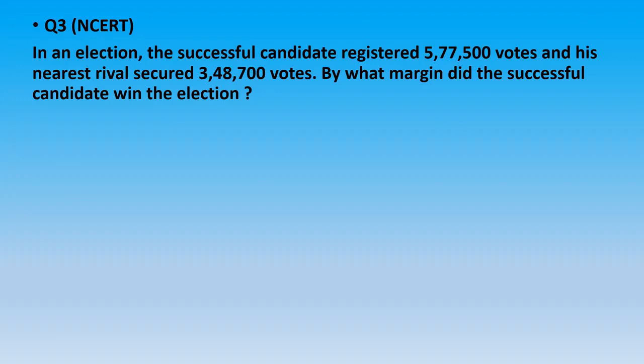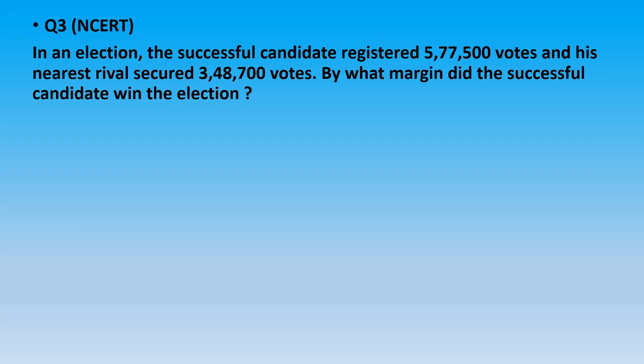One who won the election got 5,77,500 votes, and the other who is his nearest rival, or in simple words we can say first runner up, secured 3,48,700 votes. Now you have to tell the difference between the votes secured by these two candidates.